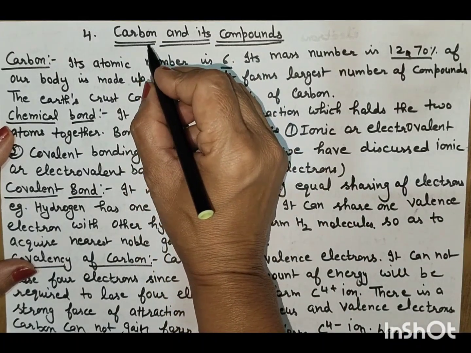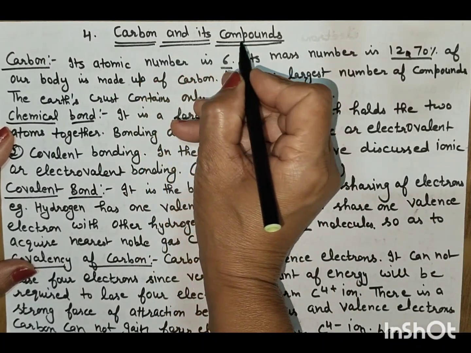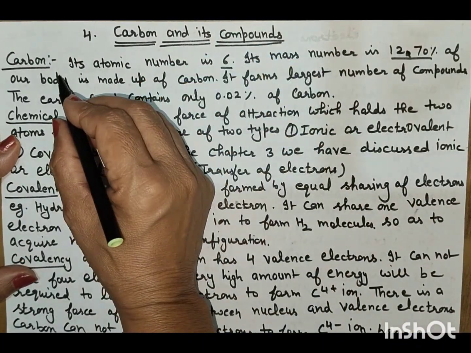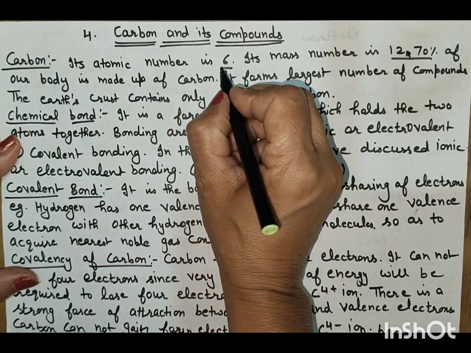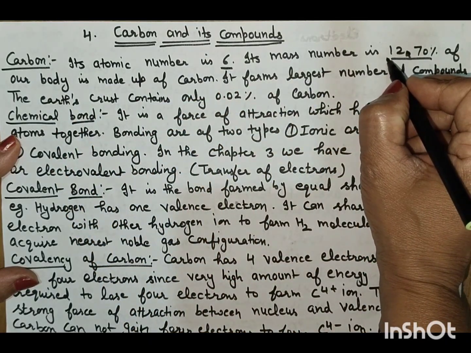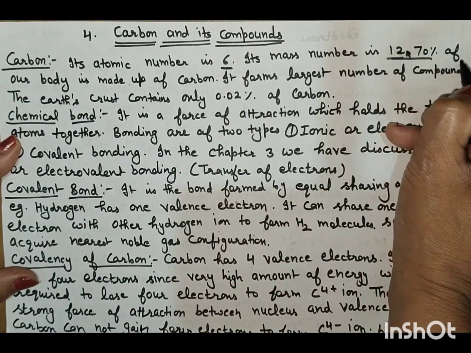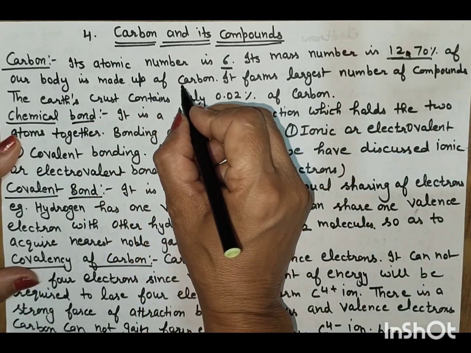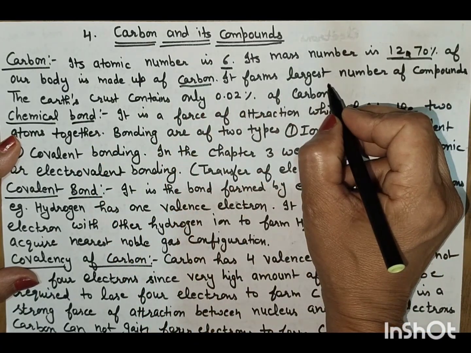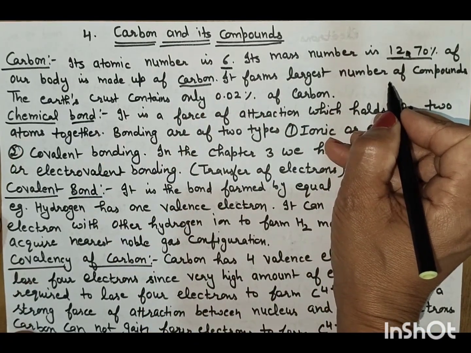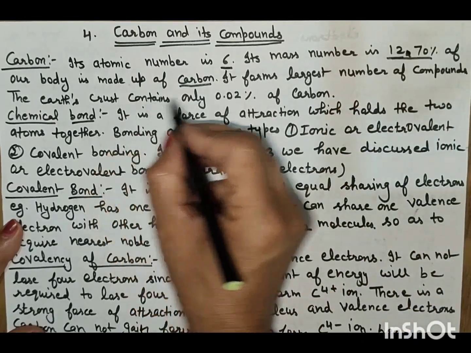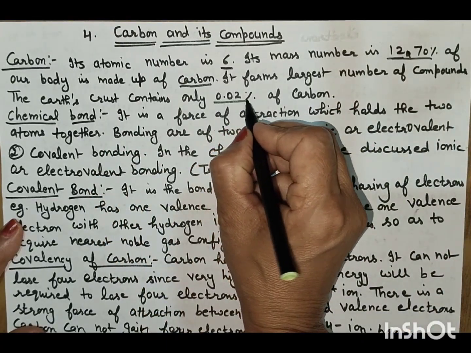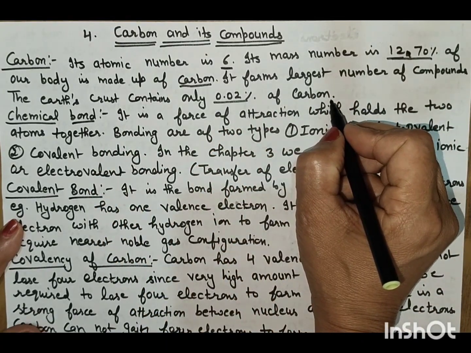Students, today we will discuss carbon and its compounds. Carbon's atomic number is 6 and its mass number is 12. 70% of our body is made up of carbon. It forms the largest number of compounds. The earth's crust contains only 0.02% of carbon.